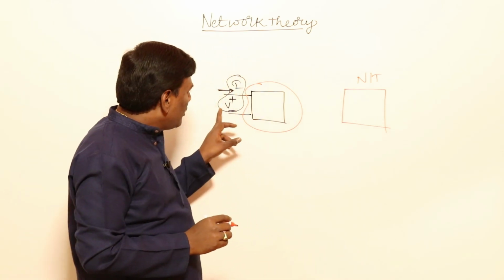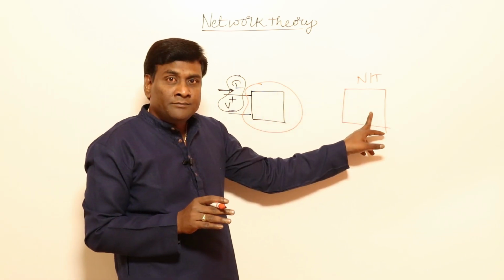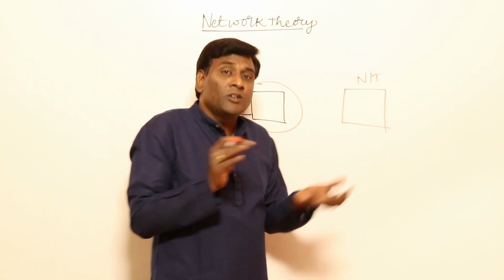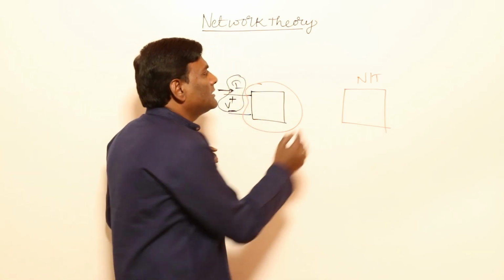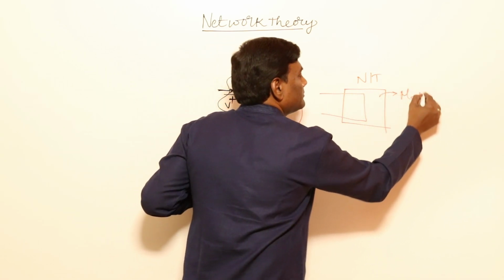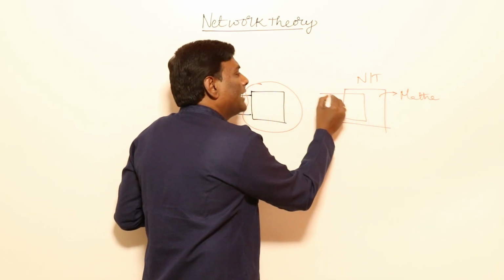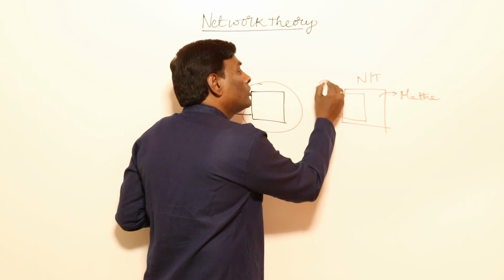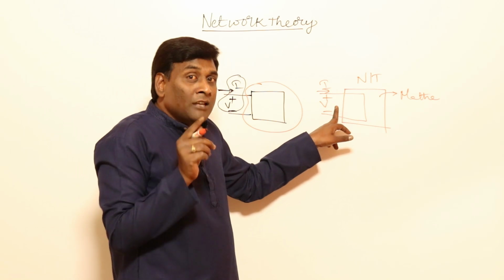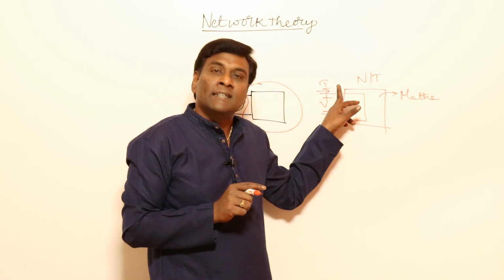Maybe it may have V directly proportional to I, for example. Maybe we will model this with a resistor, or we may model this with an inductor or maybe a capacitor or sources, or a combination of all this, such that once the mathematical model is prepared, then I will apply KCL, KVL, mesh, nodal, transients, theorems, whatever it may be. Then mathematically, in the sense on paper, I am going to apply this much voltage and find how much is the current.